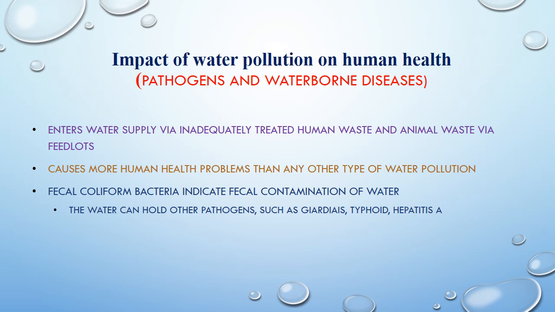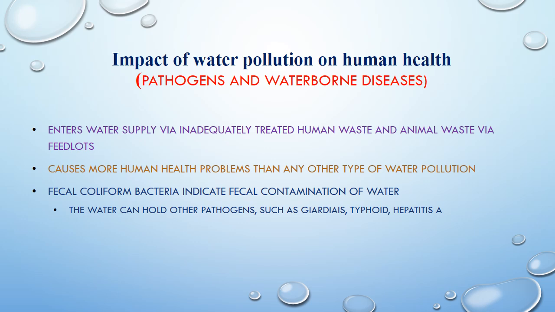So, impact of pollution on human health. First, we are going to talk about pathogens and waterborne diseases. Inadequately treated feedstock, or human waste and animal waste, when it enters the water body, allows pathogens to mix along with it. And when this water is consumed by humans or animals, it is converted into waterborne diseases.